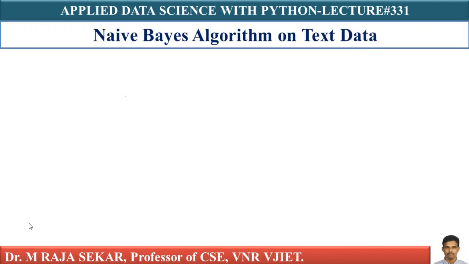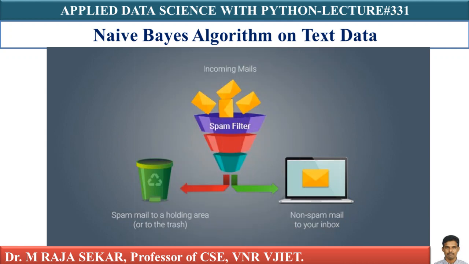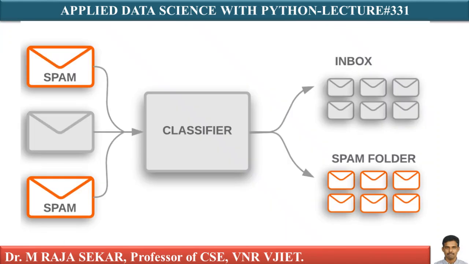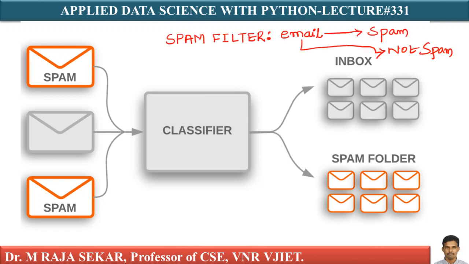In this lecture, we will try to understand naive-Bayes classification algorithm on text data. Naive-Bayes is a very popular technique, especially when you have textual data. For example, Naive-Bayes is one of the first techniques that was used to build spam filters. All of you might know about spam.